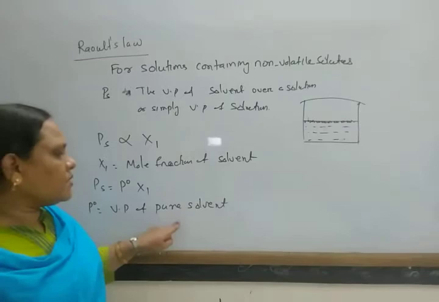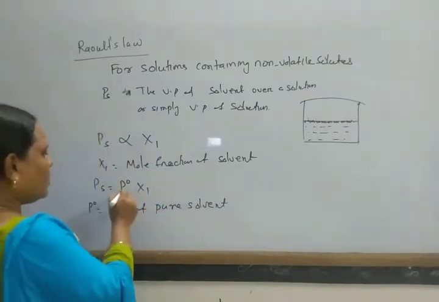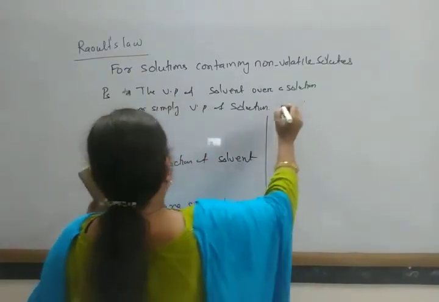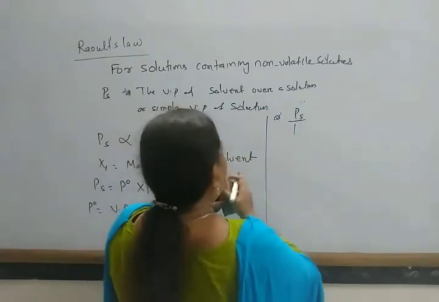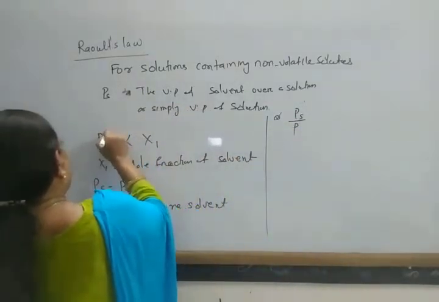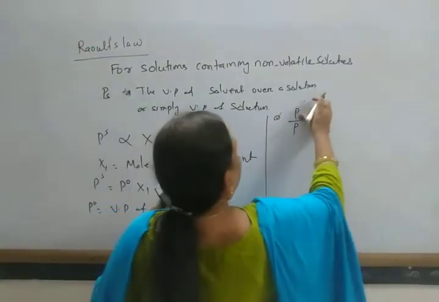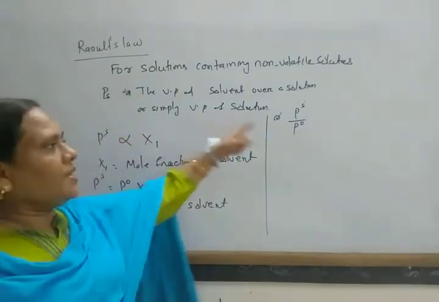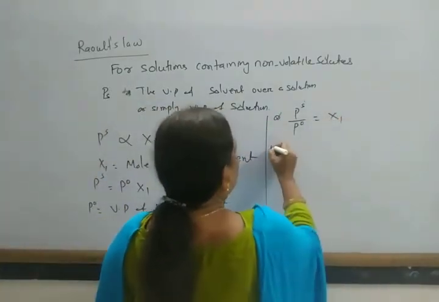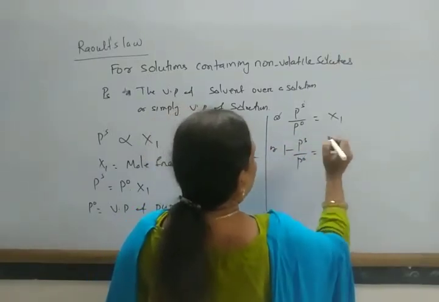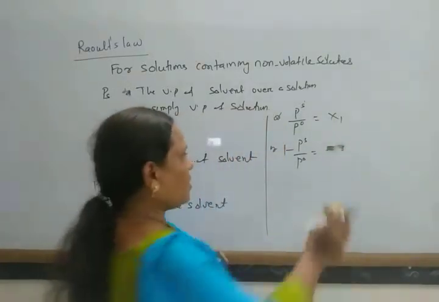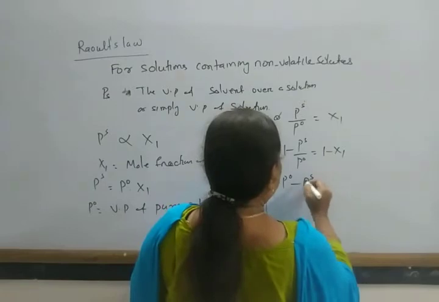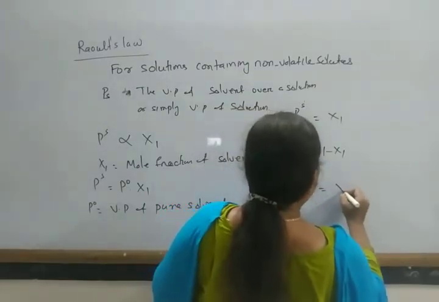So Ps equals P naught into X1, or Ps by P naught equals X1, or 1 minus Ps by P naught equals 1 minus X1, or P naught minus Ps by P naught equals X2.